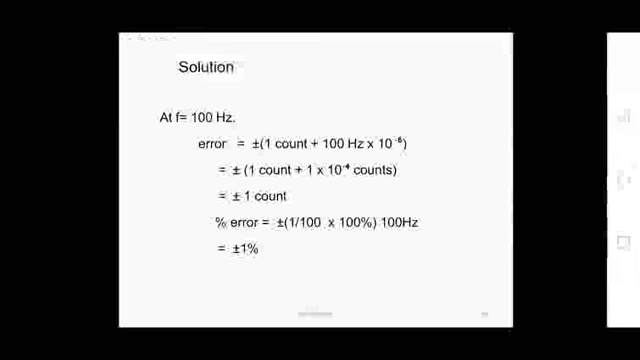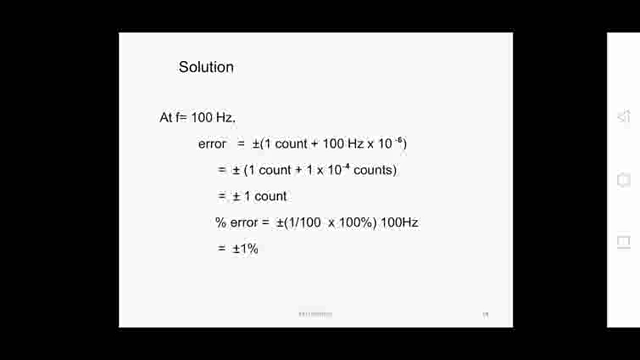So here you see error is plus or minus 1 count plus, in the first case, frequency is the measured frequency 100 hertz, so that is the input frequency into 10 to the power of minus 6. So then it will be equal to plus or minus 1 count plus 1 into 10 to the power of minus 4. So 1 into 10 to the power of minus 4, when it is compared to 1, it will be almost 0.0001. So when it is compared to 1, it is very, very low, and it can be discarded with respect to 1. So as it is 0.0001, it can be neglected.